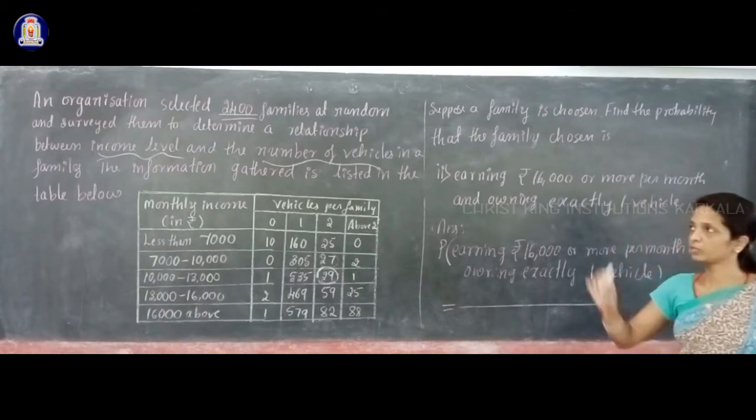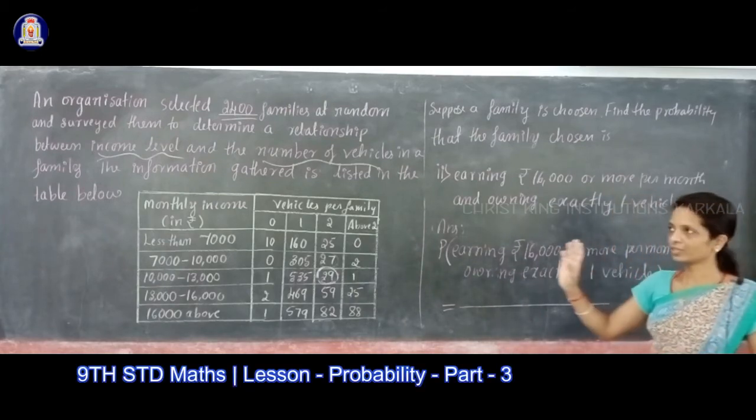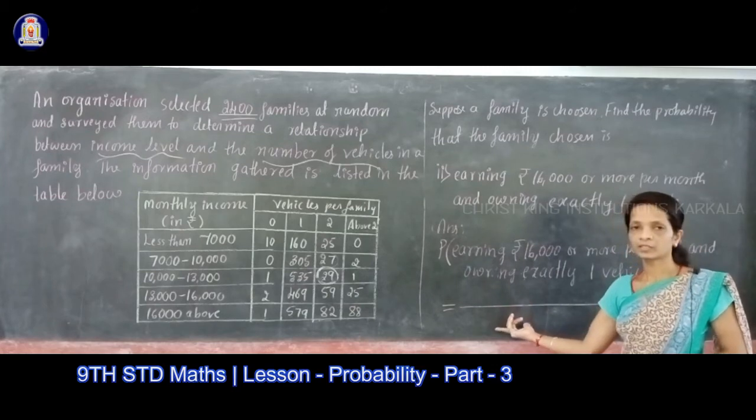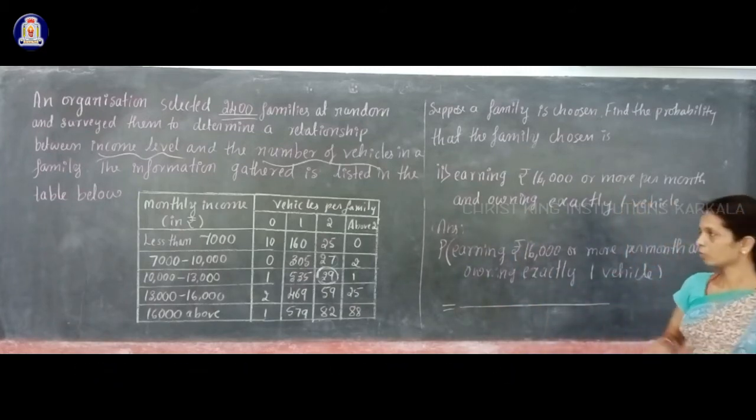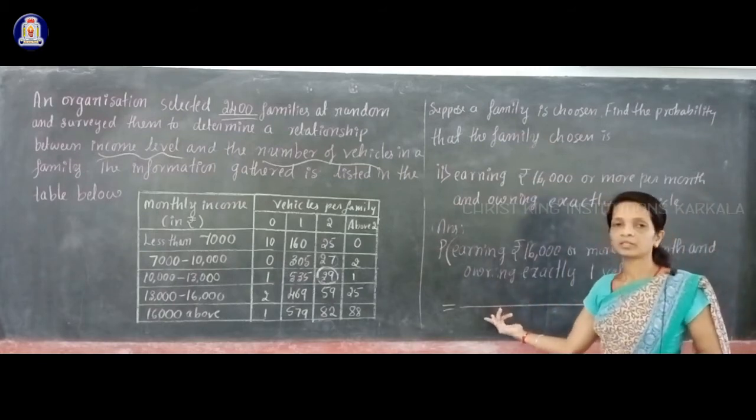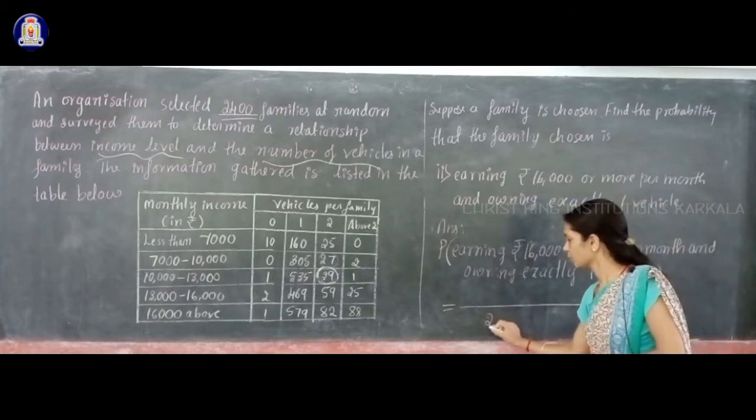Total number of trials means total number of families. For this problem the total number of trials is the same because there are 2400 families. For all sub questions the denominator is the same, that is 2400.